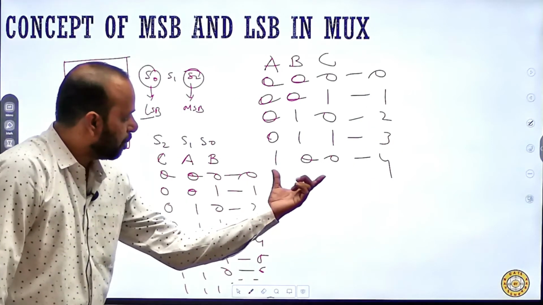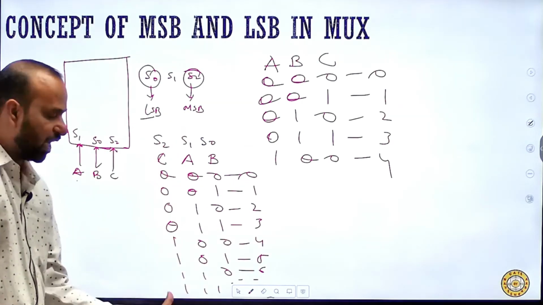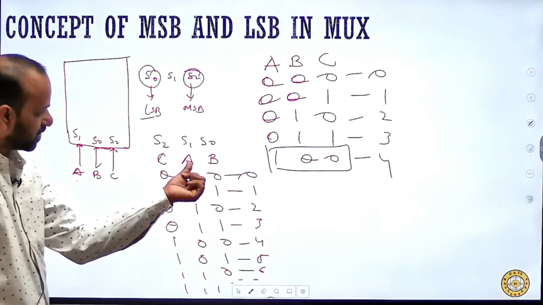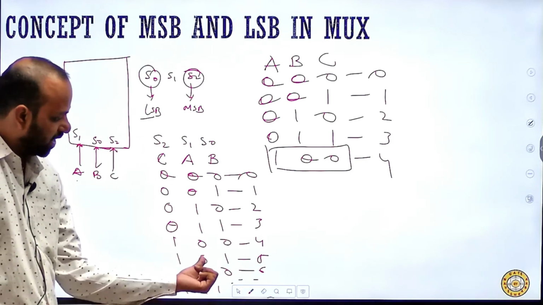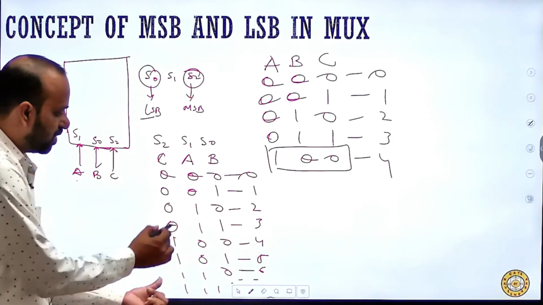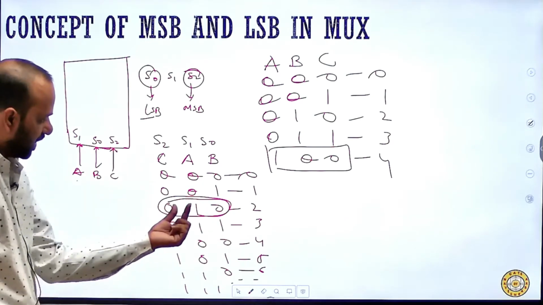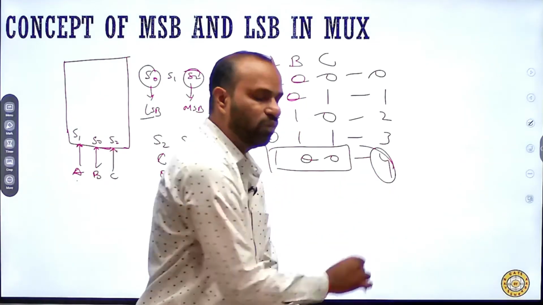Now if I compare these with the actual truth table data inputs, this is 1, 0, 0. Where is A? A is this, so we required 1 there, and then both 0, 0. So this is the 1, 0, 0 sequence. That decimal equivalent is 2, and for you it is 4.